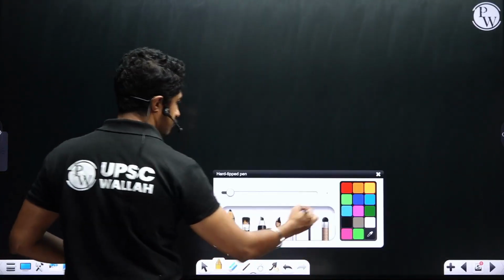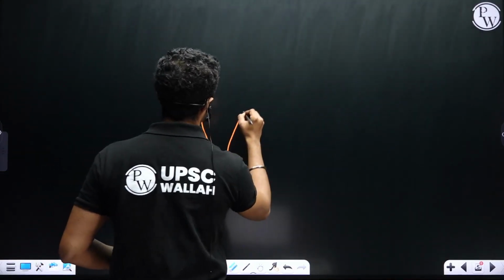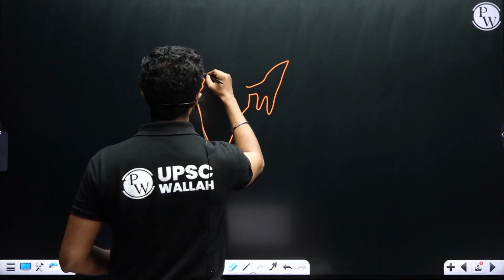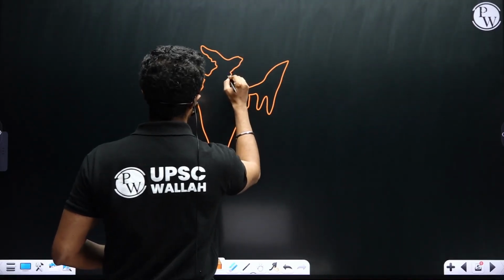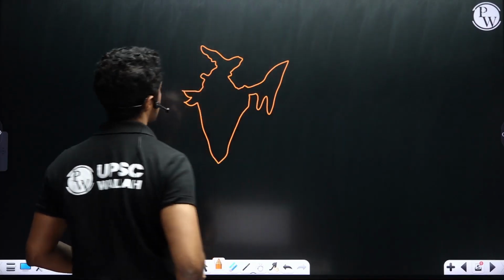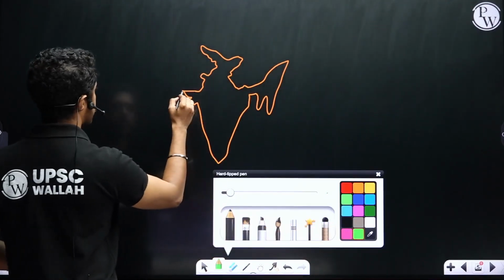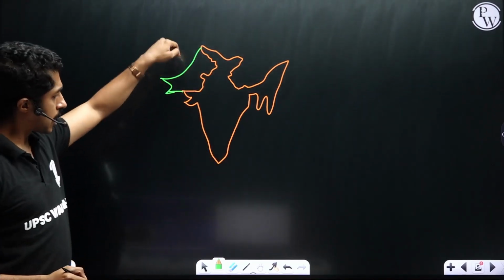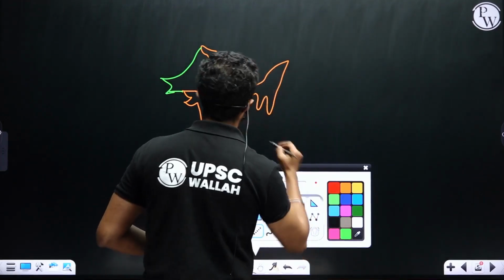When India became independent in 1947, you need not draw maps for your optional paper, but when it comes to your GS, yes, you will have to draw. Clear, people? So when India became independent, migrations were happening from both sides.